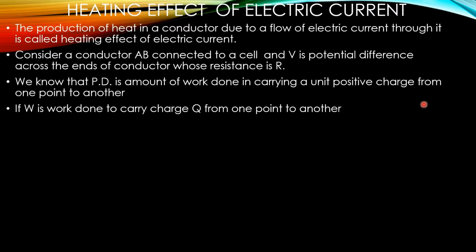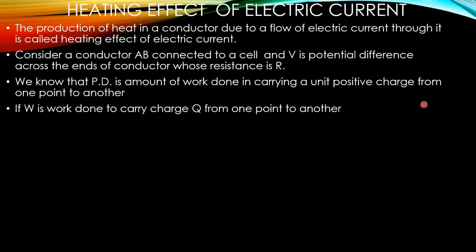Because of this collision, kinetic energy of the free electrons is transferred to the ions or atoms of the conductor, and because of the increase in kinetic energy of the ions, temperature increases and heat is produced. That's why heat is produced when current flows through a conductor.